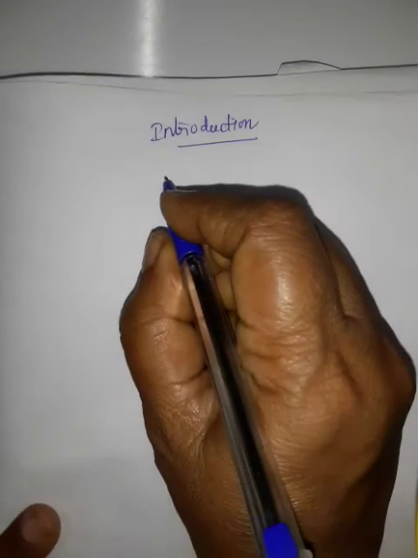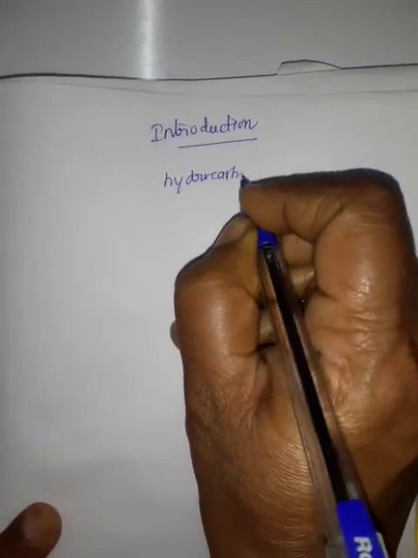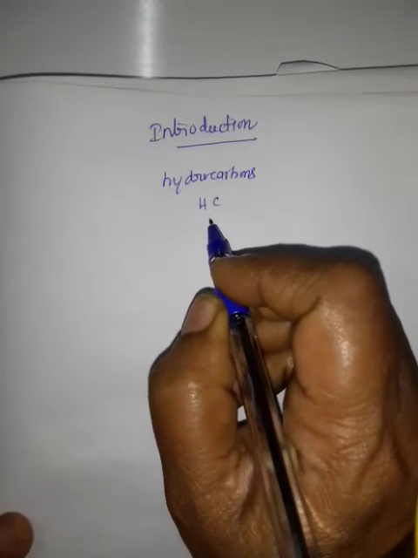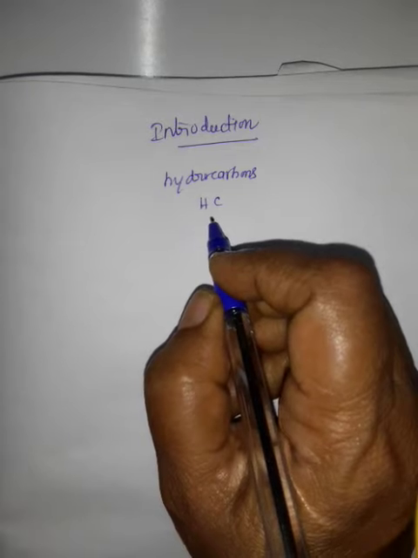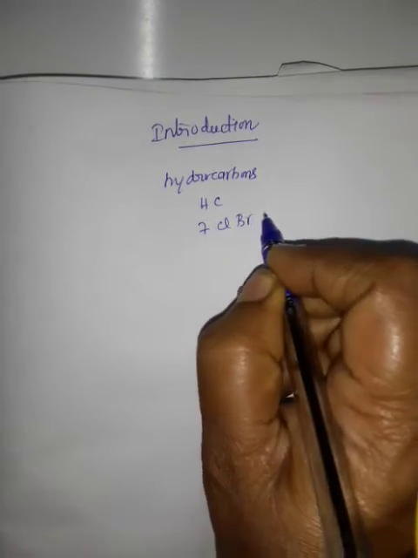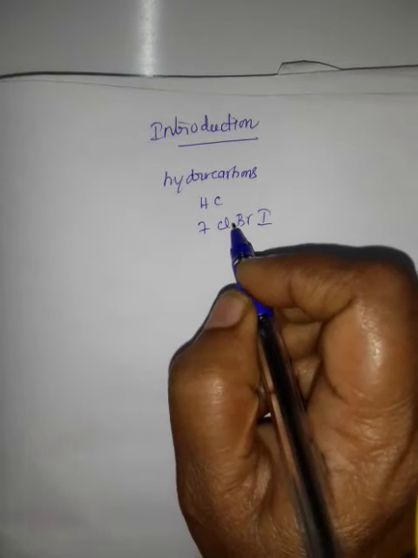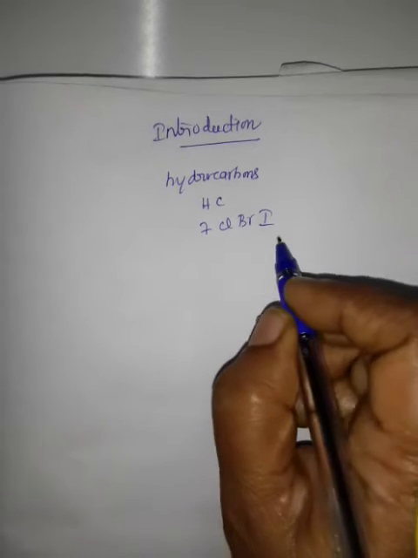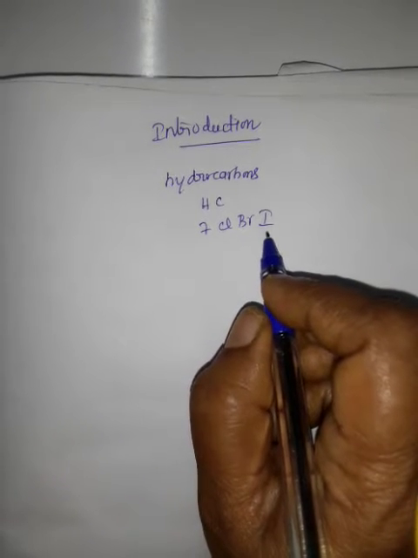And already we have learned about hydrocarbons. Hydrocarbons means compounds containing hydrogen and carbon. Now, when any one of the hydrogen atoms is replaced by halogens like fluorine, chlorine, bromine, iodine, that is called haloalkanes or haloarenes. Arenes means compounds containing a benzene ring. Haloalkanes means open chain compounds.